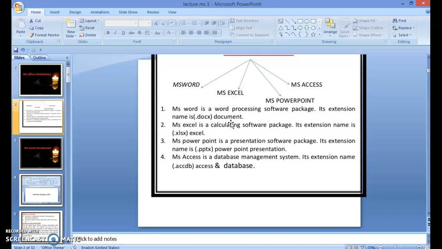MS Word is a word processing application to create and edit letters, articles, newsletters, flyers, and any other text-based document. MS Word is a word processing software package. Its extension name is .docx, Word document.